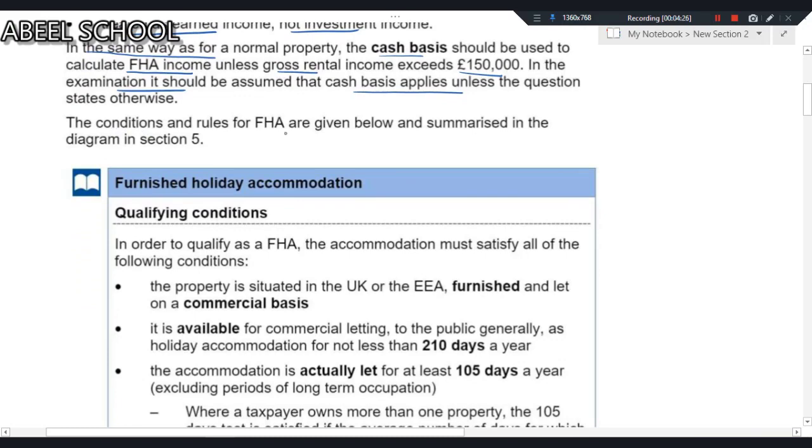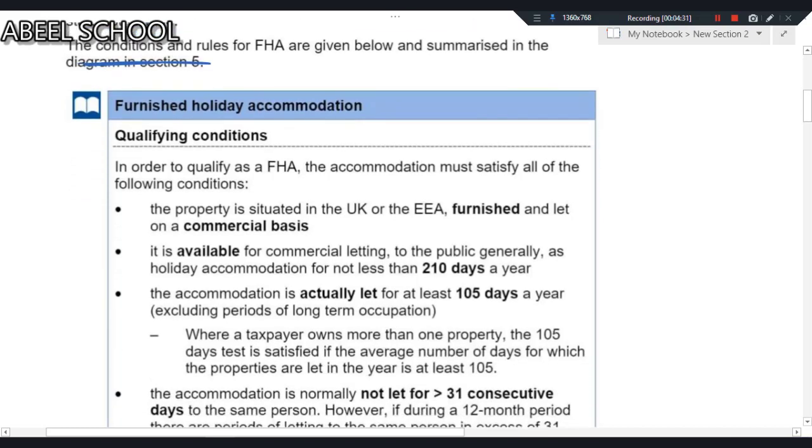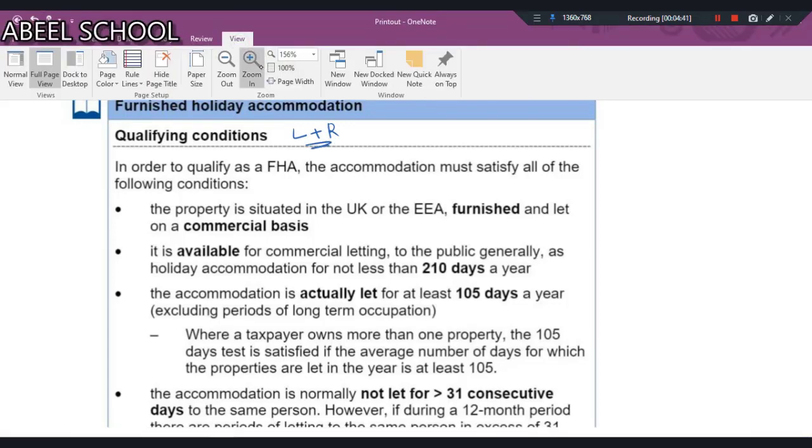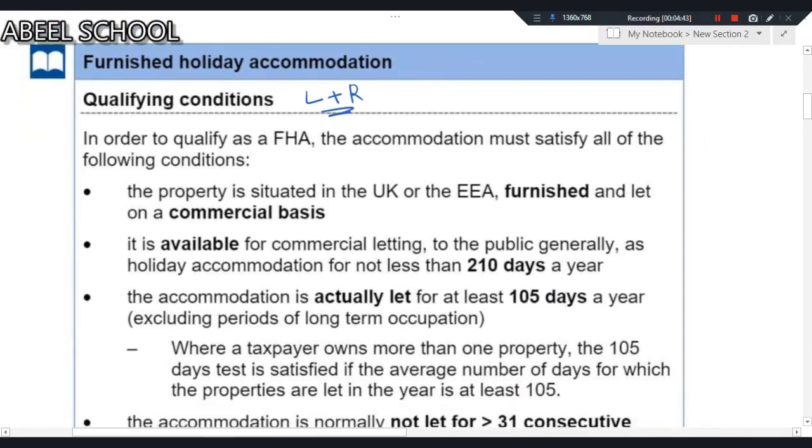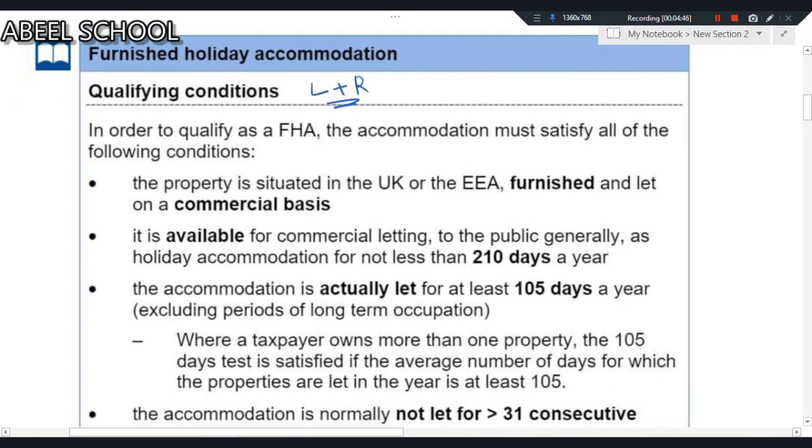The accommodation rules of furnished holiday letting are given below. Summarize these. Furnished holiday accommodation qualifying conditions. Dear students, L plus R. The qualifying conditions of furnished holiday letting, you must be able to, number one, understand, and second, memorize them. Either it is TX or ATX, normally a very straightforward question comes on this area, and the examiner simply asks one thing: what are the conditions of furnished holiday letting?